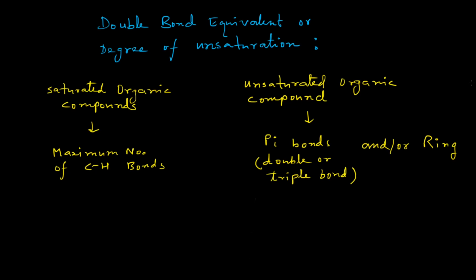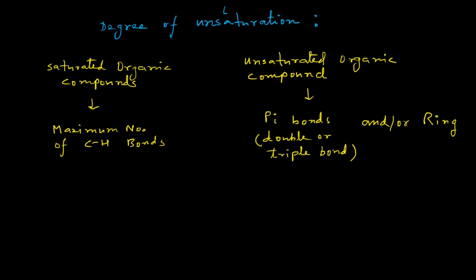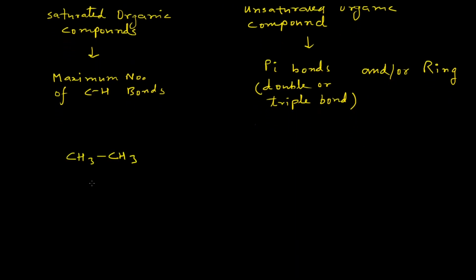To understand this, let us consider a few examples, and then we will go into the double bond equivalent or degree of unsaturation calculations. You can see that in this molecule 6 carbon-hydrogen single bonds are there, and thereby this molecule contains the maximum carbon-hydrogen bonds possible. But if you consider ethylene, then it contains only 4 carbon-hydrogen bonds,